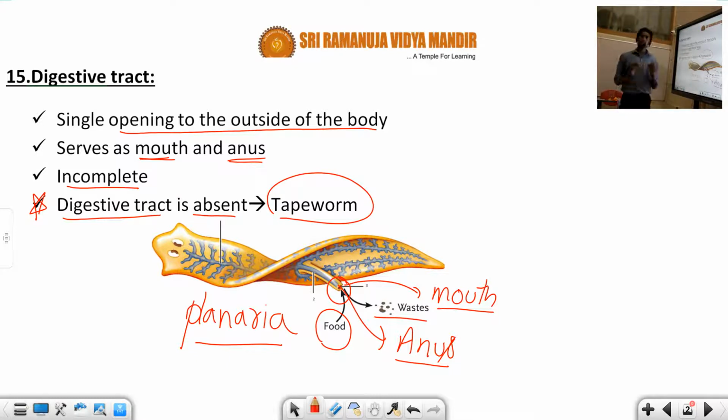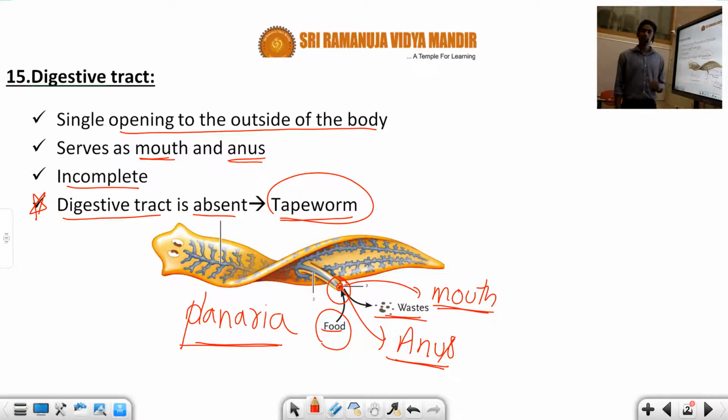The digestive tract is absent in tapeworm. This is a very important point, students. For example, you can see the planaria. There is only one opening here, which acts as both mouth and anus. This opening itself is used for ingestion of the food and elimination of waste material.